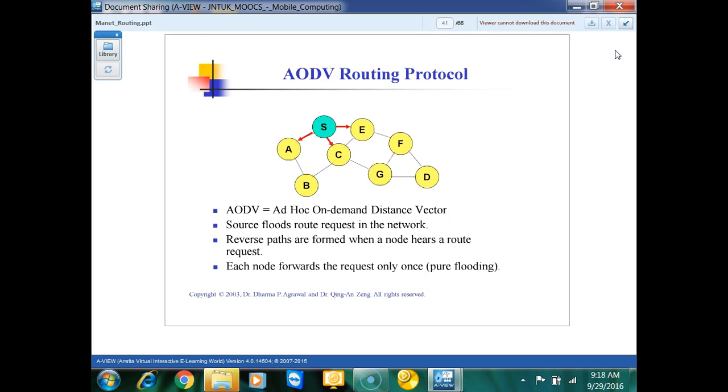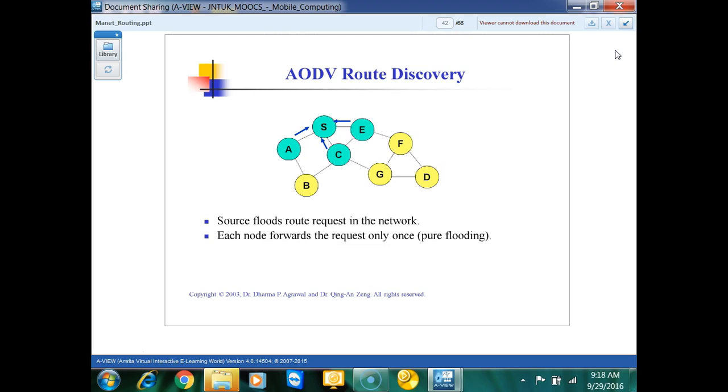If we get the request again from C to S, it will not forward it back, because we already forwarded that request once from S. So we are not going to request again from S if we get some packet from C. So this is how it works.